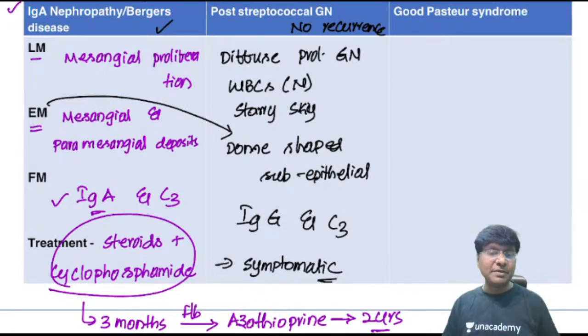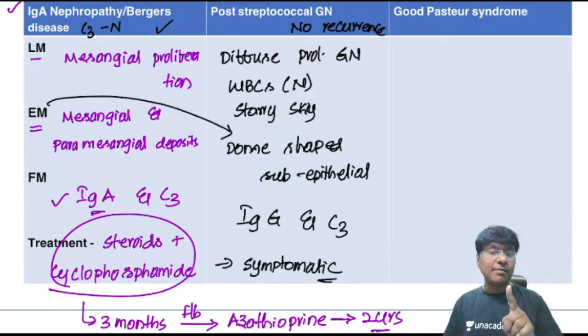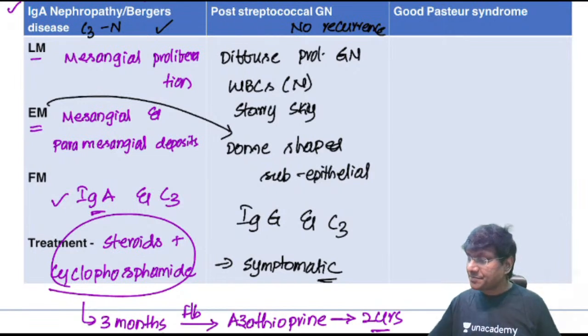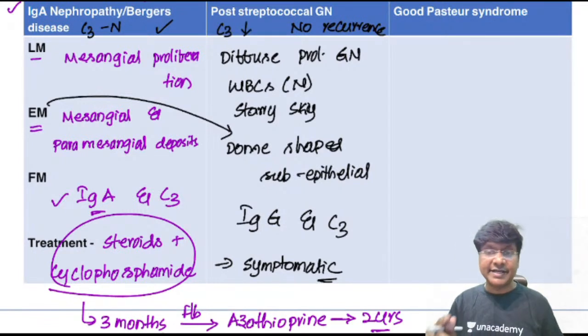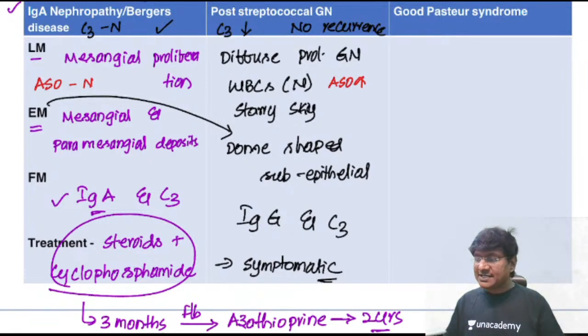Then you take the complement. The serum complement level, the C3 level, will be normal in IgA nephropathy, whereas in post-streptococcal glomerulonephritis, the serum C3 level will be reduced. Then the next very important difference is the ASO titer. In IgA nephropathy, the titer appears absolutely normal, but in post-streptococcal glomerulonephritis, the ASO titer will be elevated. So these are the differences between the two.